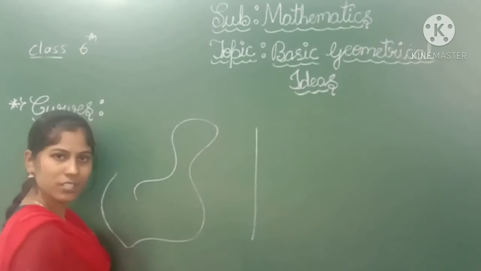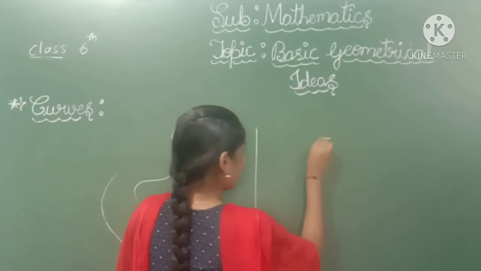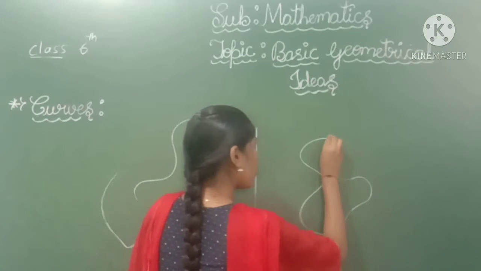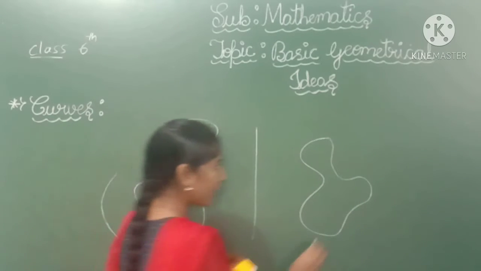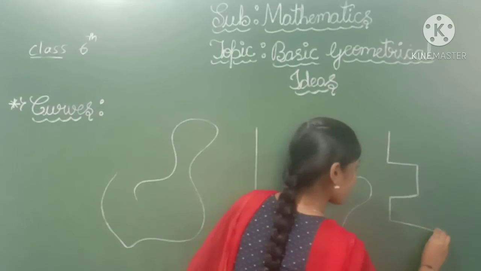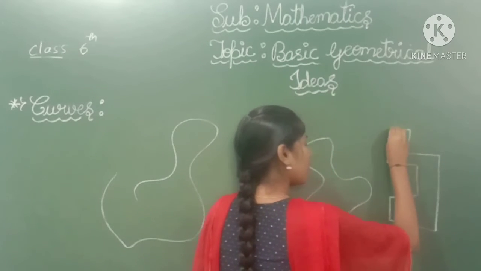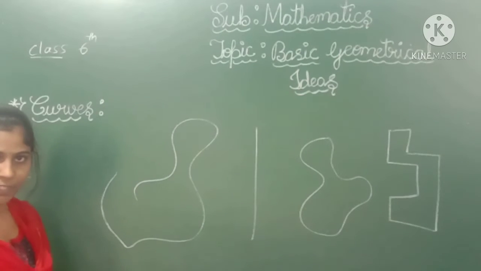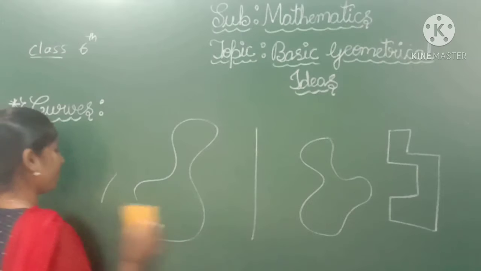See, this is also a curve, and this is also a curve, and this is also a curve. Okay, these are all examples of curves.